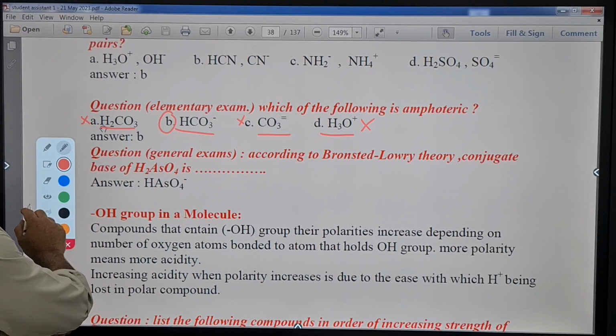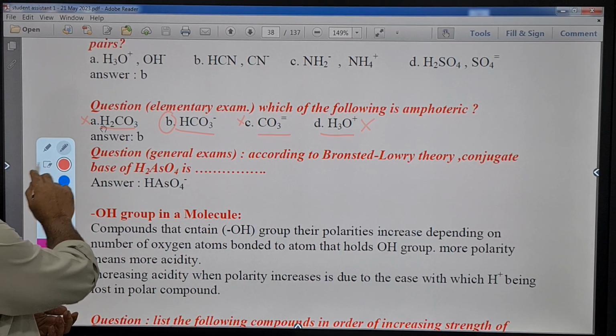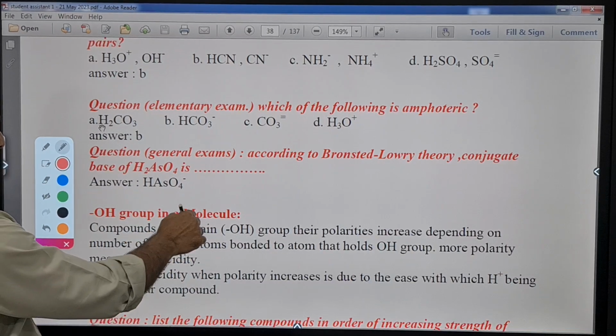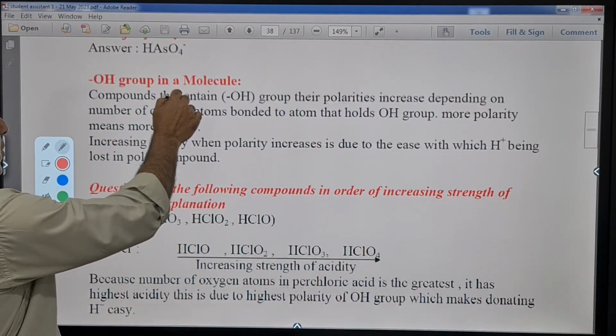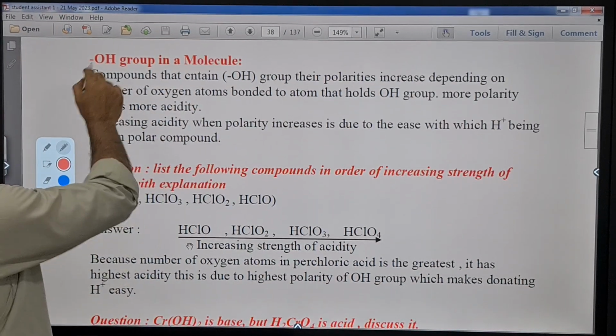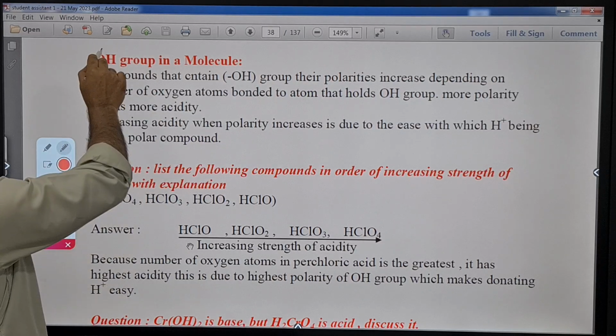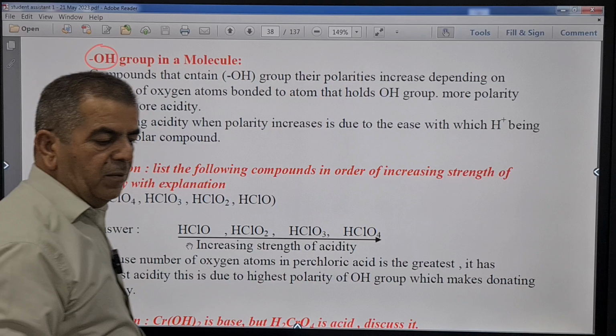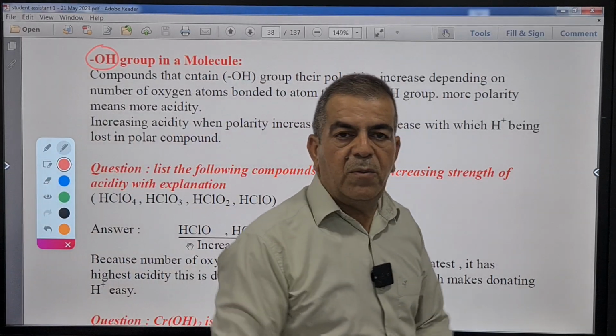Okay, let's move forward and see the next term. The next term is OH in a molecule. OH is present in many species. Some of them are acid, some of them are not acid, some of them are base.